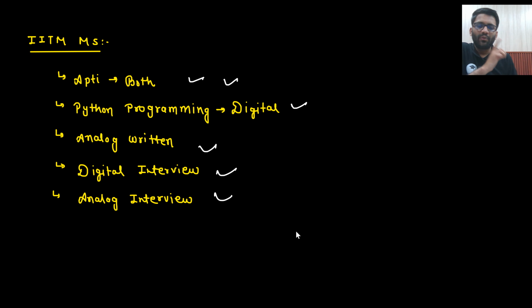Written test, I told you, the analog written test would be on the tougher side. In the digital profile, a Python programming test would be there, which according to me was on the tougher side. And aptitude will be very, very tough. P and C and those kinds of JEE-type mathematics were there. Not engineering mathematics, they are not asking vector algebra or such things. They are asking good aptitude questions, P and C. So the paper will be on the tougher side, but if you perform just decent enough, you will be selected. In analog, if you solve 3 to 4 questions, you will be on the good side.